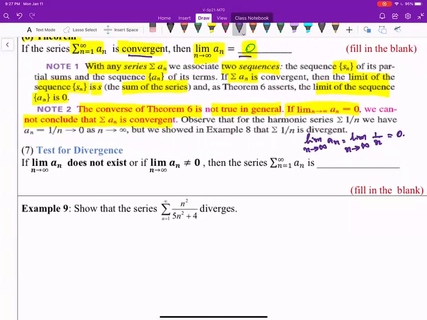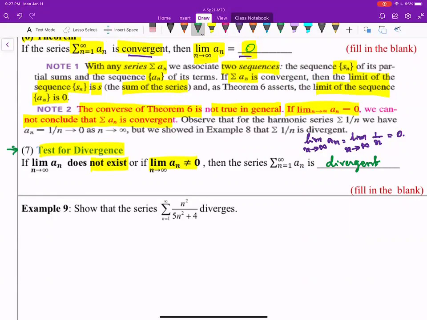Now, the test for divergence. If the limit of the nth term does not exist or the limit of the nth term is not equal to 0, then the series is divergent. This is a very important test. It's the very simplest test of all.